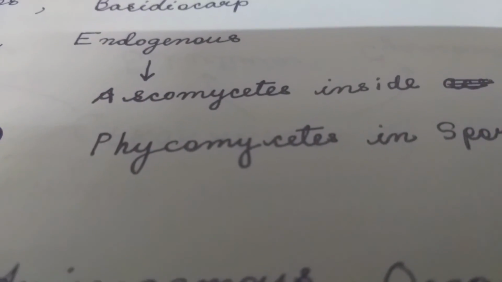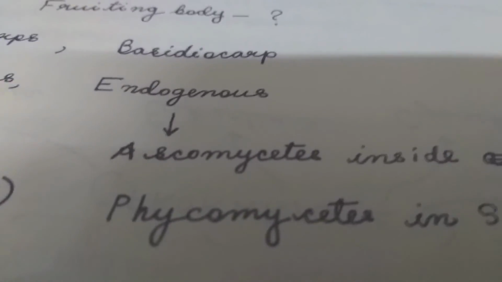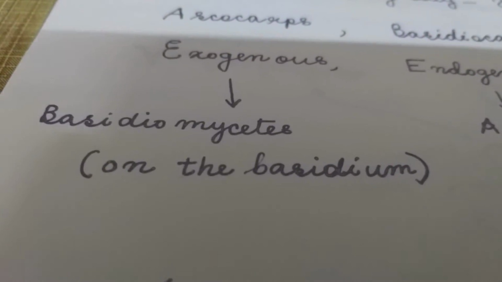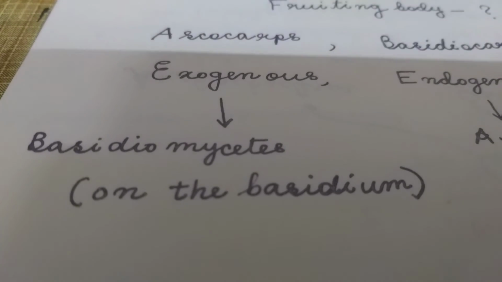So in Phycomycetes and Ascomycetes, spores are endogenously developed. In Basidiomycetes, spores are exogenous.